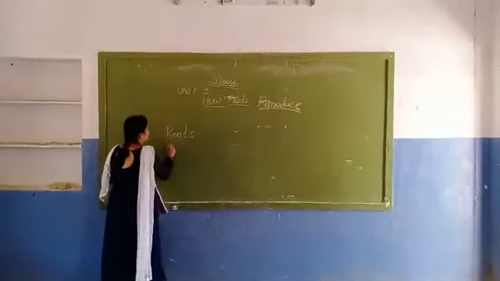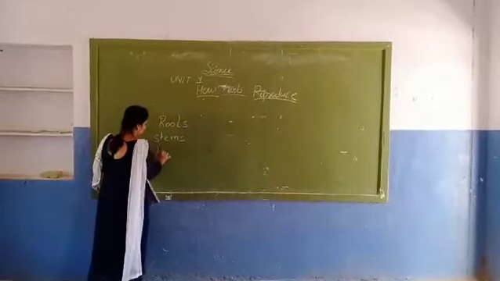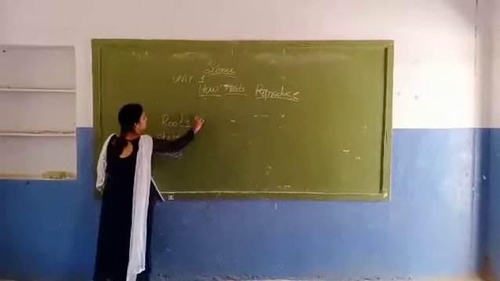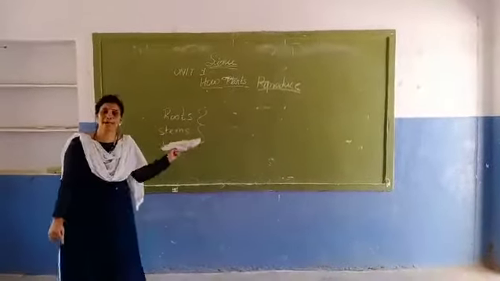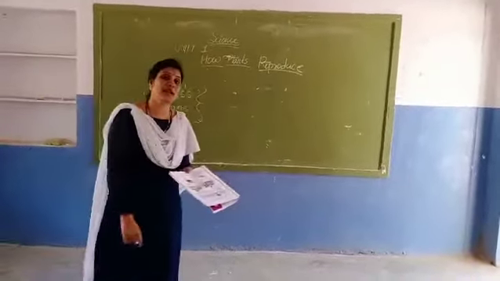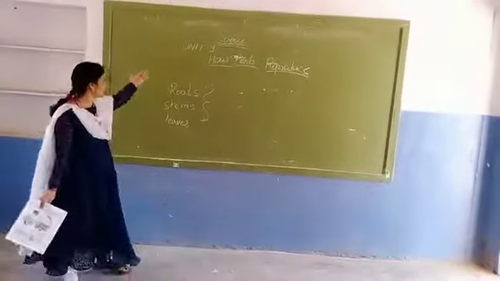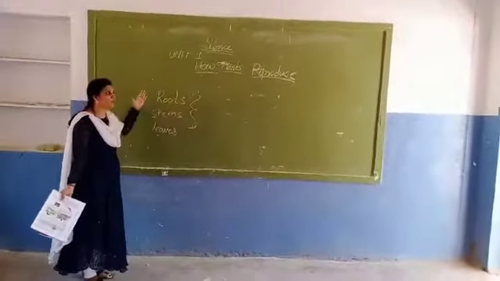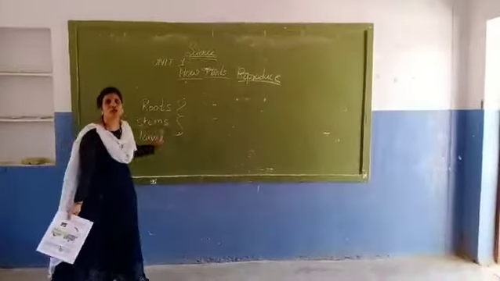Roots, stem and leaves. With the help of these three, he is telling we can grow plants. So what is this known as? With the help of growing these three, root, stem, leaves, this is known as vegetative propagation.